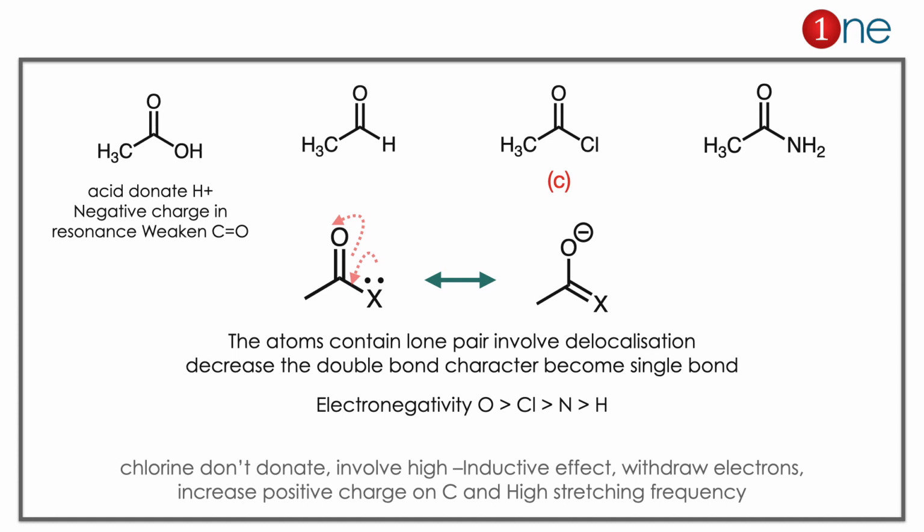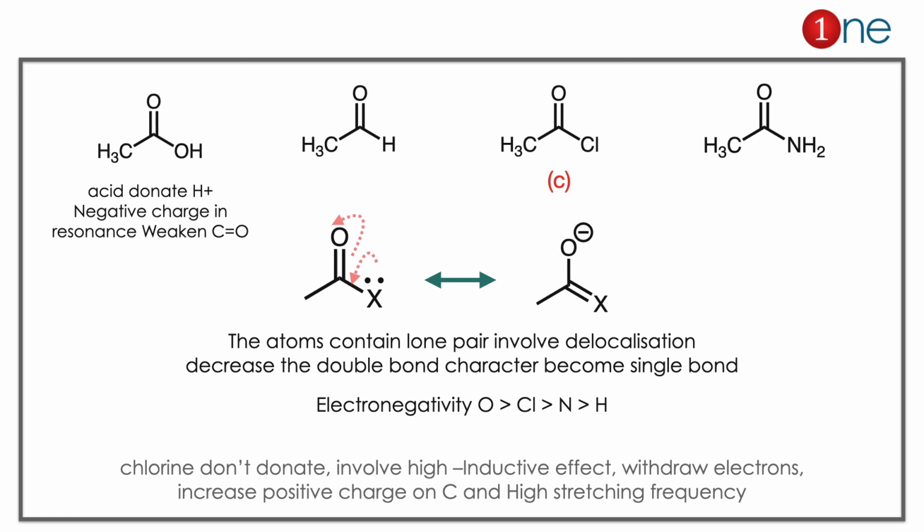As well as that, you have to look at the ability of the donating atom. If you look at it, oxygen is higher, then nitrogen, then chlorine, then hydrogen will come. If you look at the acid, it can donate H plus, so O minus weakens the double bond due to resonance there. If you look at the aldehyde, it has an electron donating methyl group. It won't have any influence on the carbonyl group. It will actually increase the length of the carbonyl group by decreasing the positive charge there.